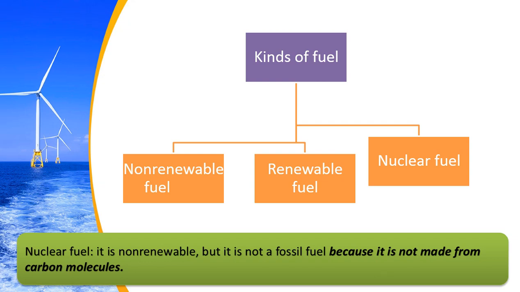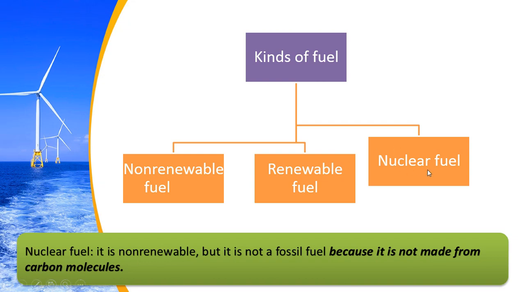And away from them is the nuclear fuel. We cannot count the nuclear fuel with those two kinds, for a reason: nuclear fuel is man-made, and it's not like the non-renewable and renewable fuel. The non-renewable and renewable fuel, both of them are made of fossil fuel, made of carbon molecules.